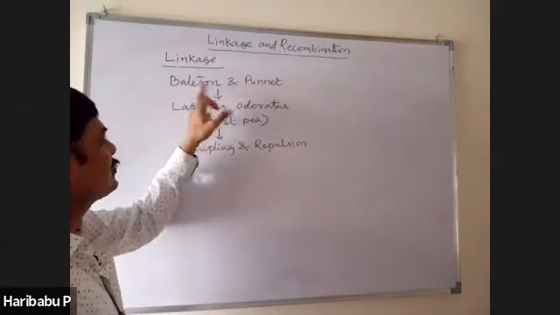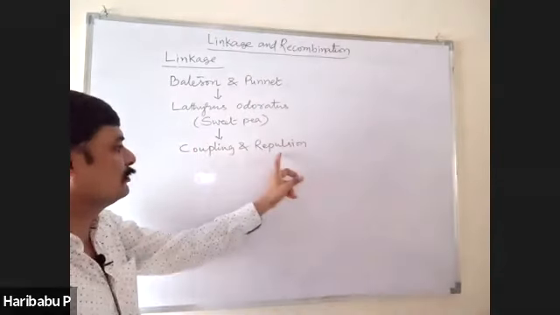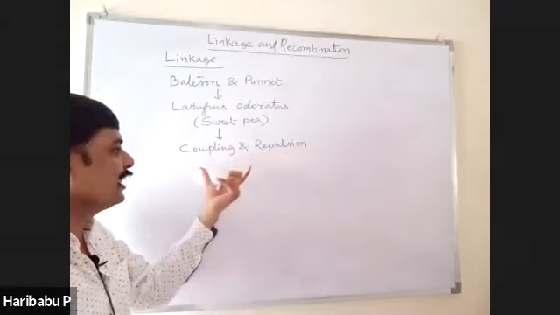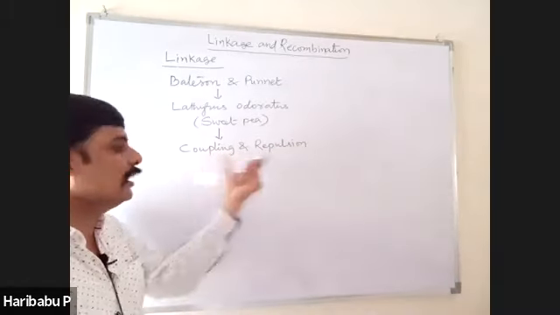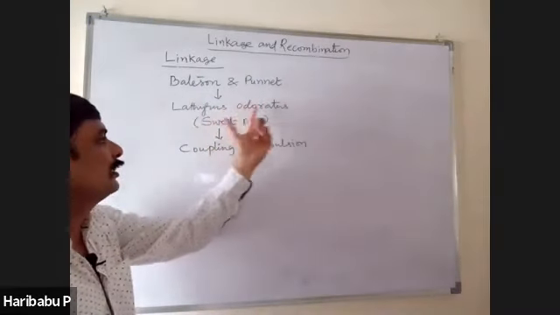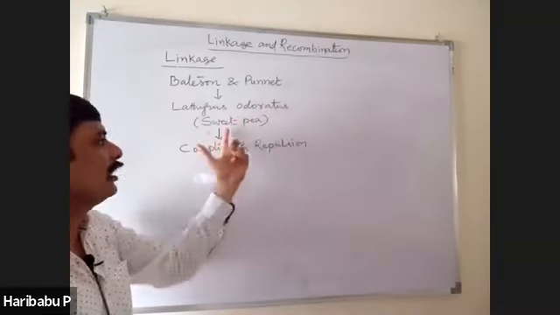But instead of linkage, they gave two words called coupling and repulsion, while working on Lathyrus odoratus, commonly called sweet pea. Later, Morgan replaced these two terms with another term called linkage. Right. Now let us see what are linked genes, what are unlinked genes.